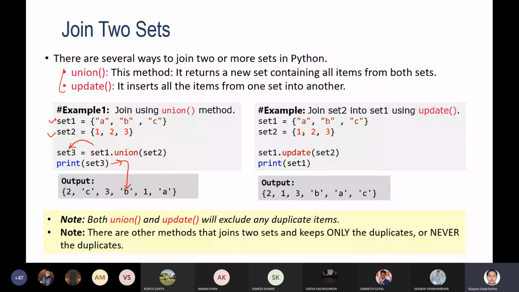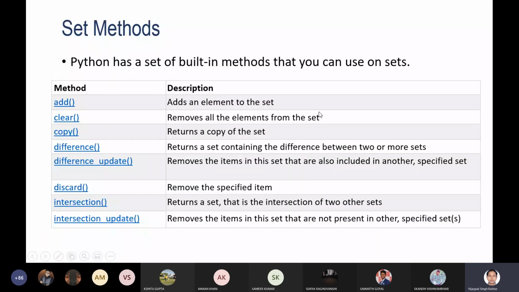So these are the basic operations and basic methods that you can utilize to perform operations on a set. This is all about sets. Here is an exercise for you: what will be the output here?